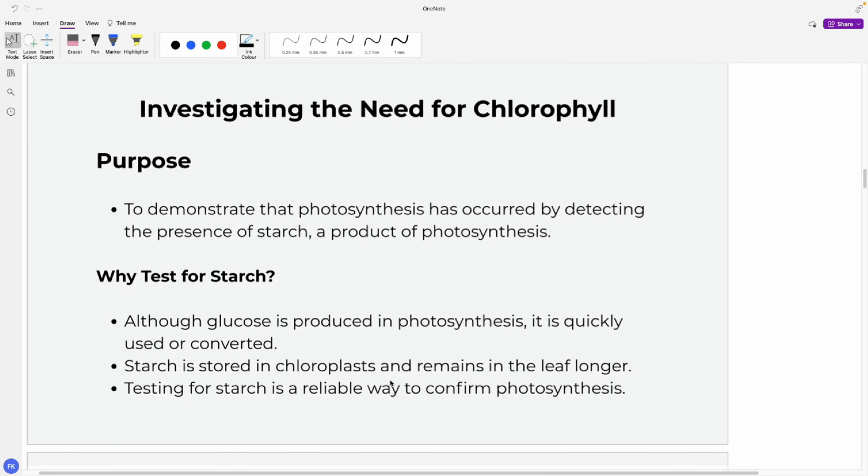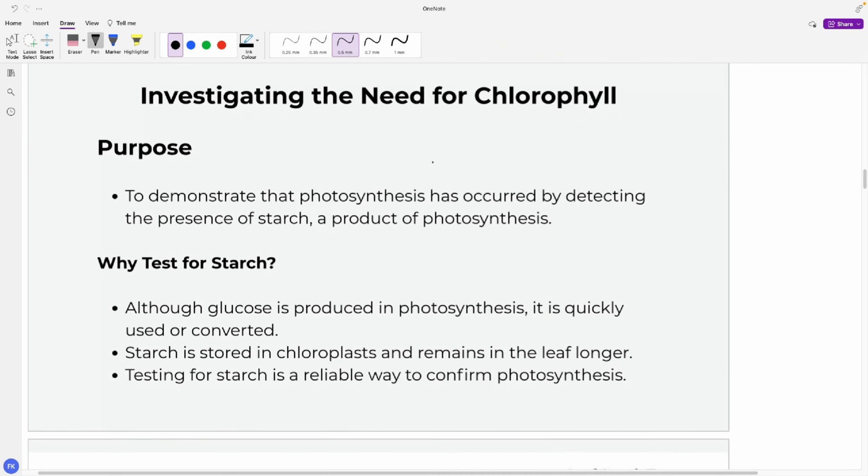Now we'll investigate the need of chlorophyll. Glucose is produced in photosynthesis. It is quickly converted into starch. So by testing for starch, we can say if the chlorophyll actually absorbed light energy. Photosynthesis occurs inside the chloroplast. This is, for example, the structure of a chloroplast. Inside there is the chlorophyll.